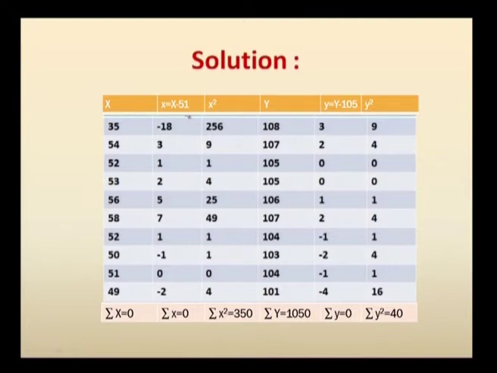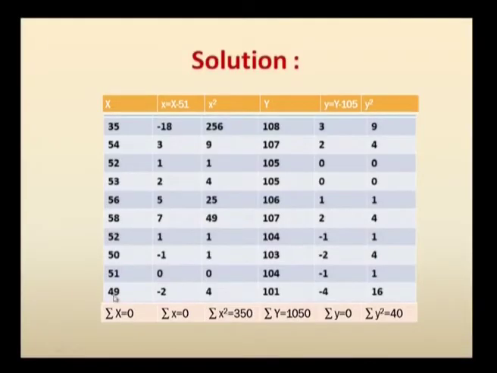Actually this 51 is nothing but the arithmetic mean x bar, which is obtained by taking the summation of all x values and dividing by the number of values. So when you subtract 51 from each x value, you get minus 18, 3, 1, etc., up to 49 minus 51, which gives minus 2. So sigma x is going to be, we have two things: small x, which denotes the deviation value, and capital X, which denotes the given series. So sigma small x is going to be 0.